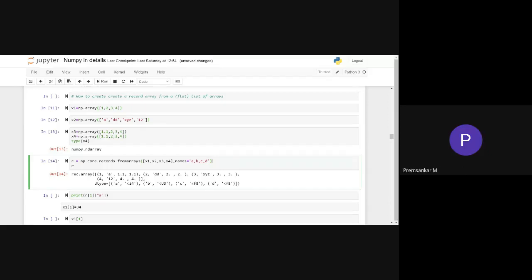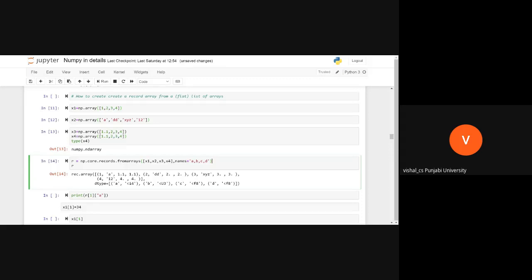See what is happening. Set of all unique ordered pairs, sir. Yes. See what is happening in from arrays. There is a function, from arrays, that creates this thing. That is present in records, which is present in the core class in NumPy.